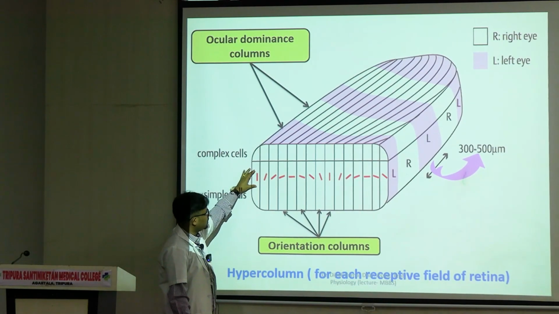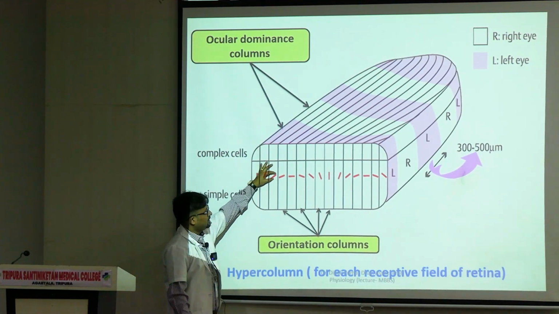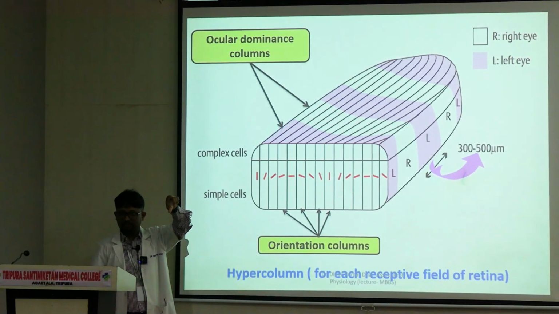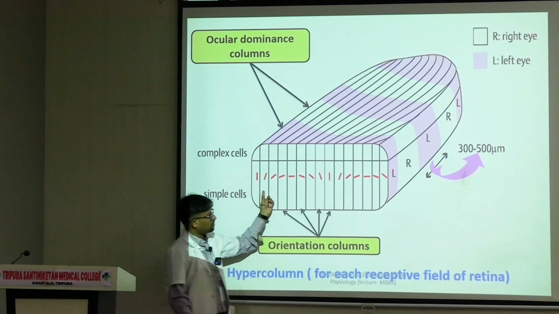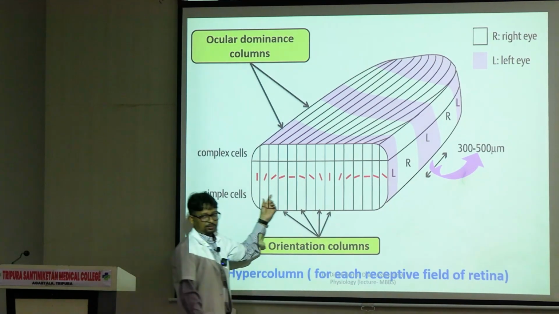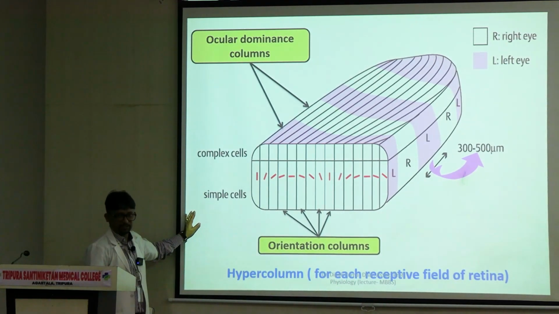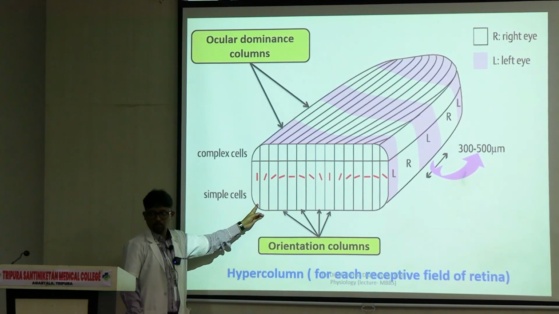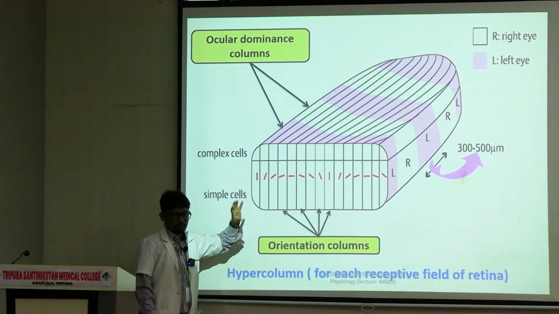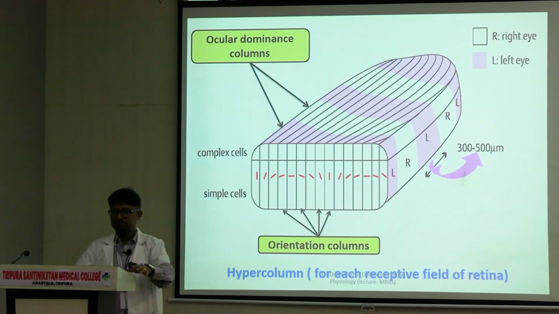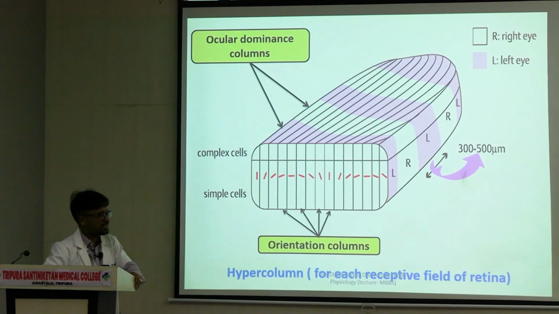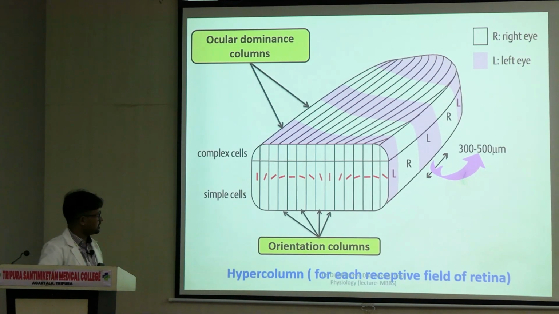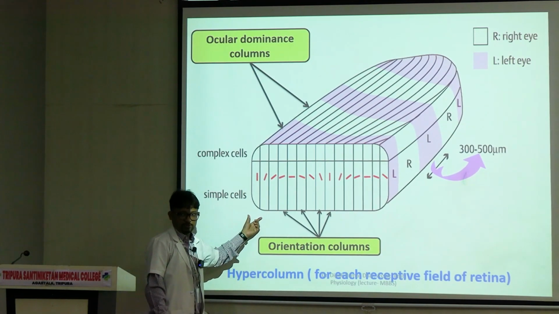neurons in the visual cortex which can detect the alignment of the object. What is the position? Is it straight? Is it oblique? Full 360-degree alignment can be perceived. So each of these is called an orientation column. In the book you will find names called simple cells and complex cells. These are nothing but the cells which make up these orientation columns.